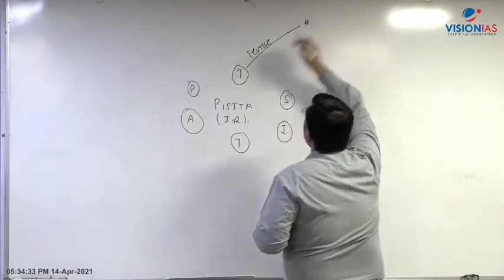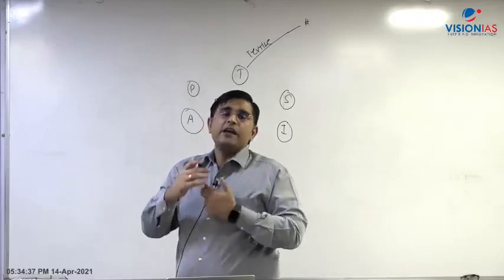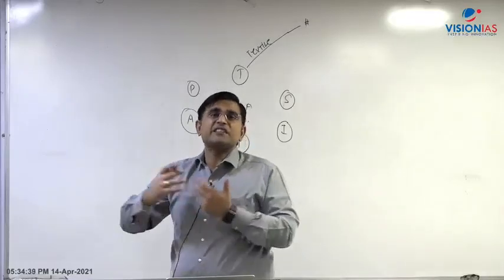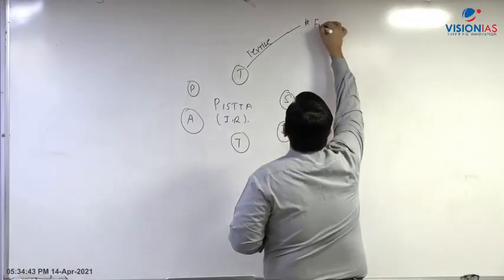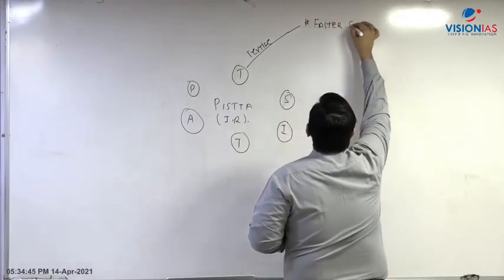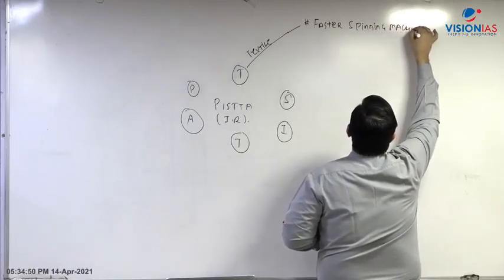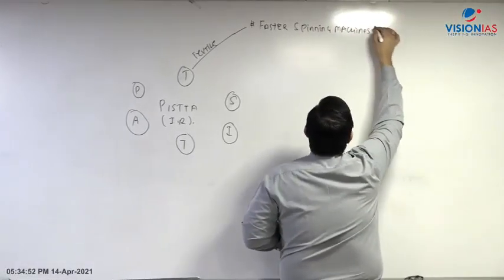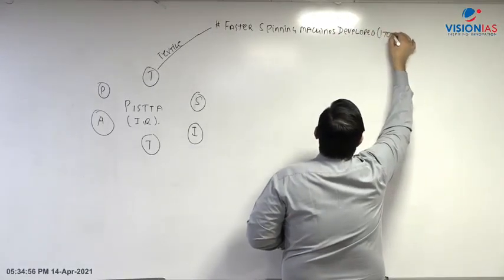So basically, better machines, machines which can convert in a faster way. So we can simply write faster spinning machines are developed. So first thing is that faster spinning machines. And they are developed around the time period of 1700s.